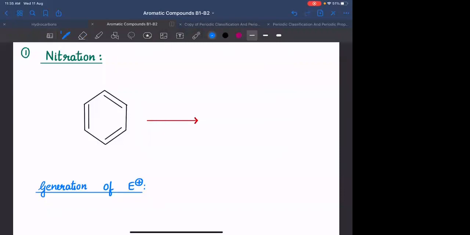The reagent which we will use is concentrated H2SO4 along with concentrated HNO3. Okay, concentrated H2SO4 along with concentrated HNO3, which is called as nitration mixture.